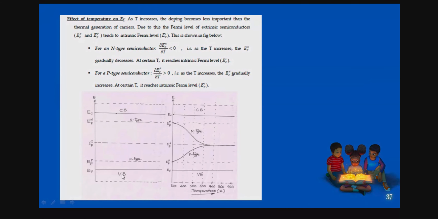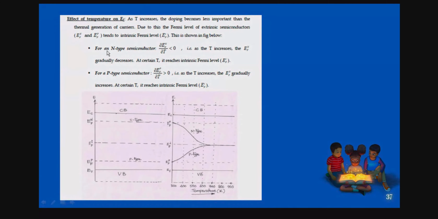Now you can understand, this is the intrinsic Fermi level in both cases. This is the top level of the valence band, this is the bottom level of the conduction band, and this is the Fermi level of the N-type semiconductor, and this is the P-type semiconductor. As the temperature increases, you can see the Fermi level of both N-type and P-type varies. This is only for T equal to 0. If T increases, this is the picture you see here.